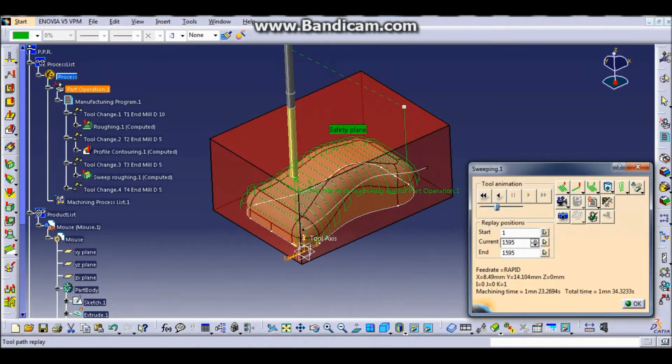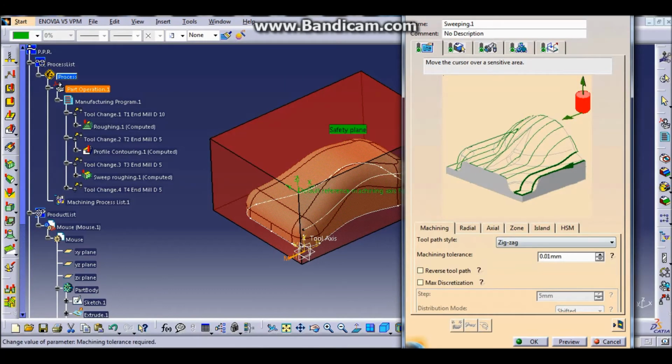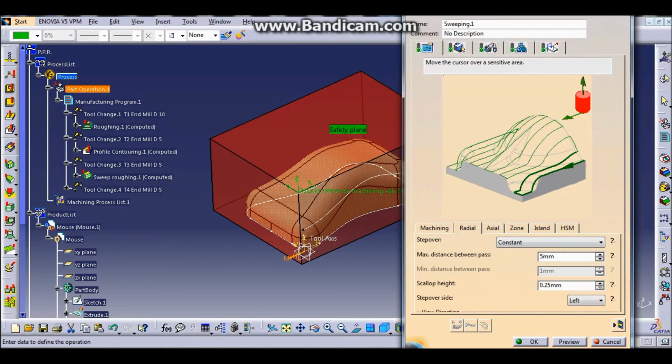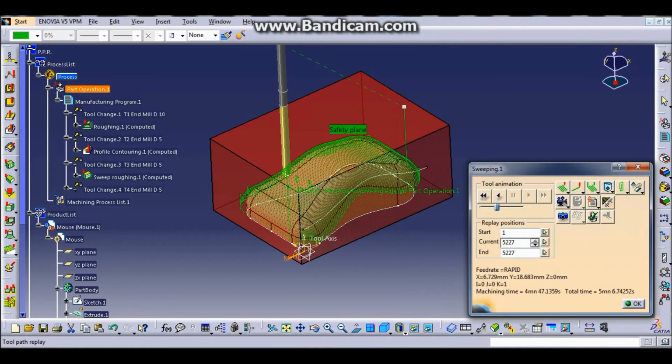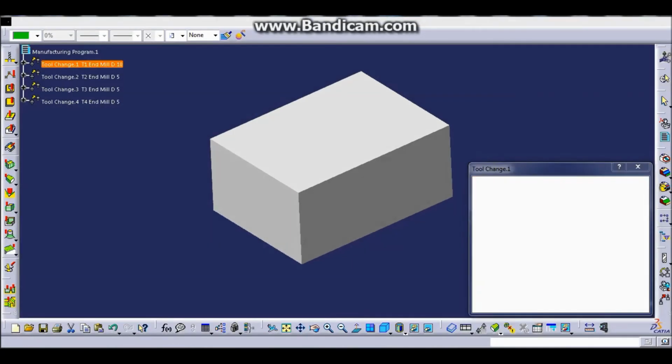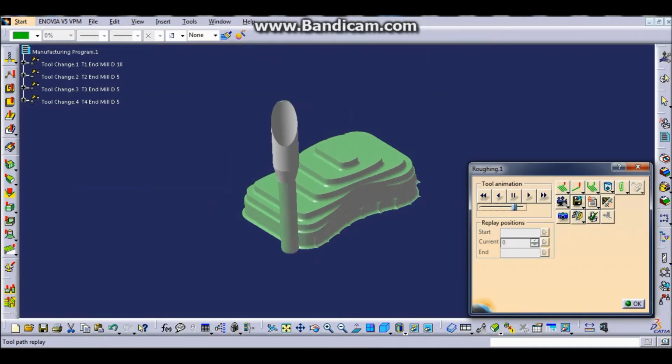For that, we click on the strategy tab and change the scallop height to 0.1. This is for the finishing, so the smaller the scallop height, the better the surface. As you can see now, the green is having a smaller gap between each of the lines, so it means that the surface will be smooth.